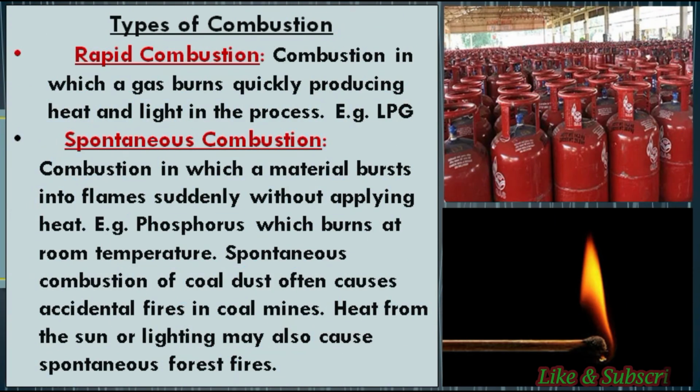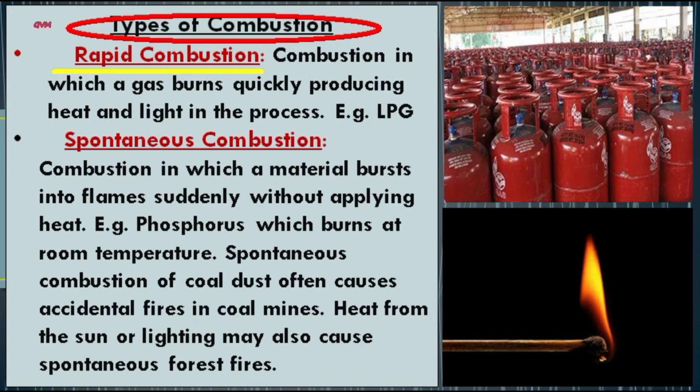Now students, let's discuss the different types of combustion. The first one is rapid combustion. Students, rapid combustion generally takes place when a substance bursts into flame in a short span of time, or the combustion of the substance is almost complete and a large amount of heat and light is produced. For example, LPG in a gas stove.